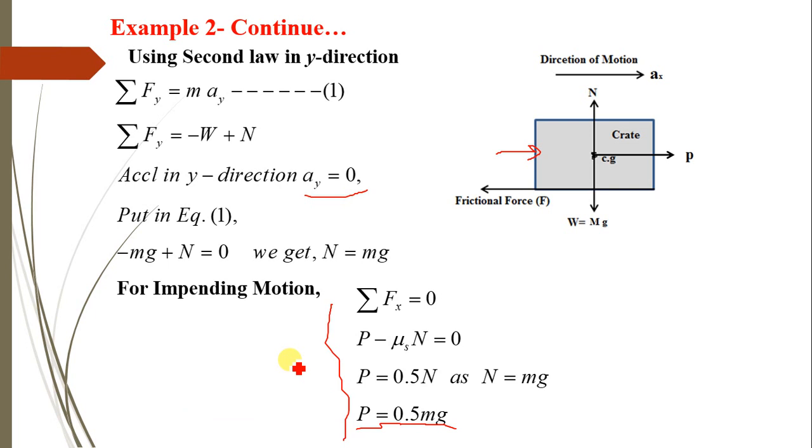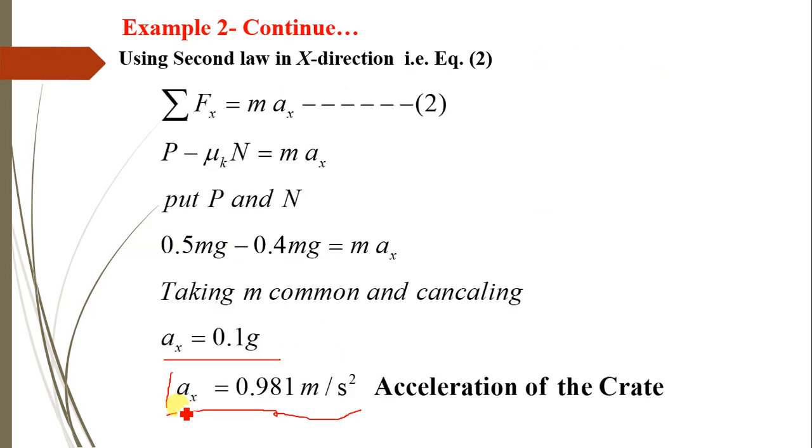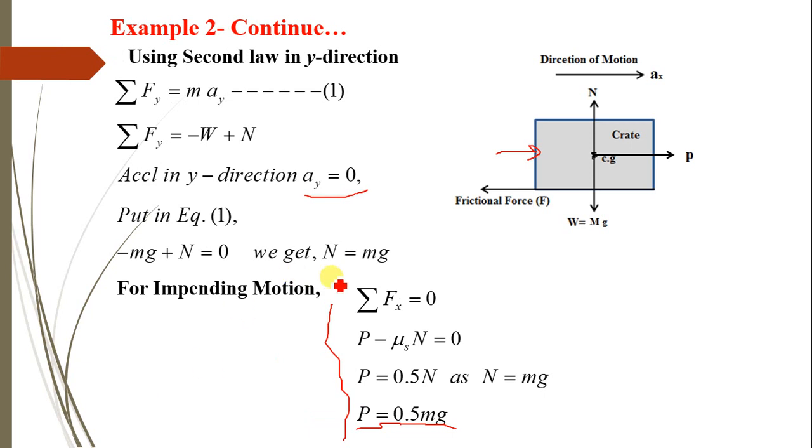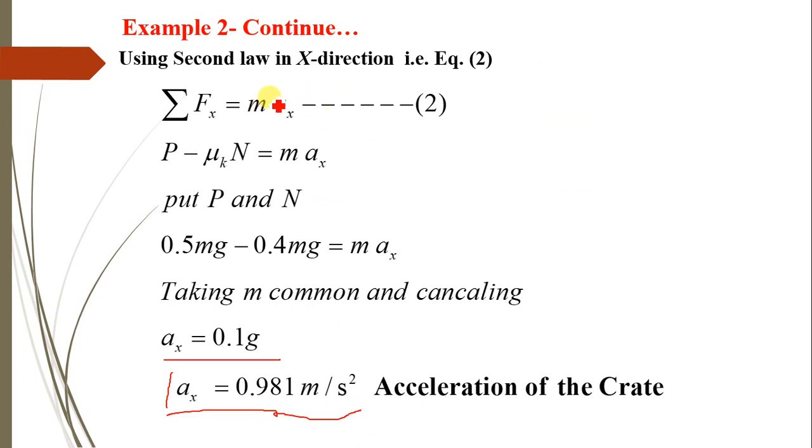See, these steps are taken into consideration over here just to find the value of P, and this P is determined by considering the impending motion state of the block, and then Newton's second law is applied. So here we are substituting the value of P as 0.5 mg and mu k into N as 0.4 into mg. So in this case the friction force is considered as kinetic friction.